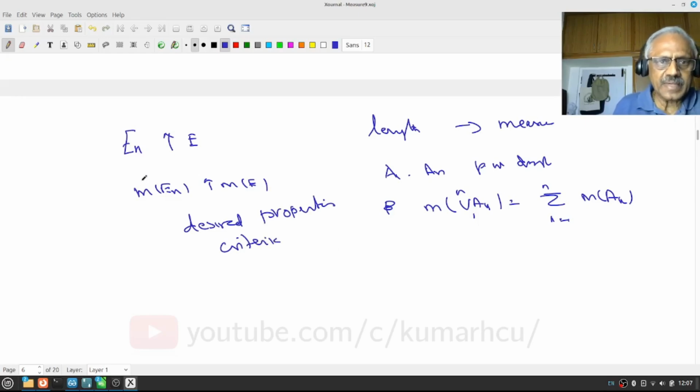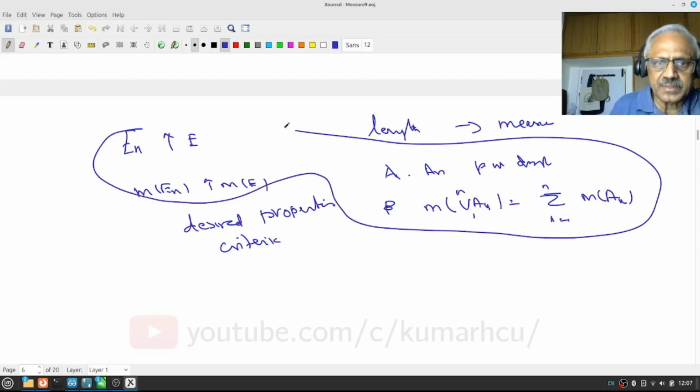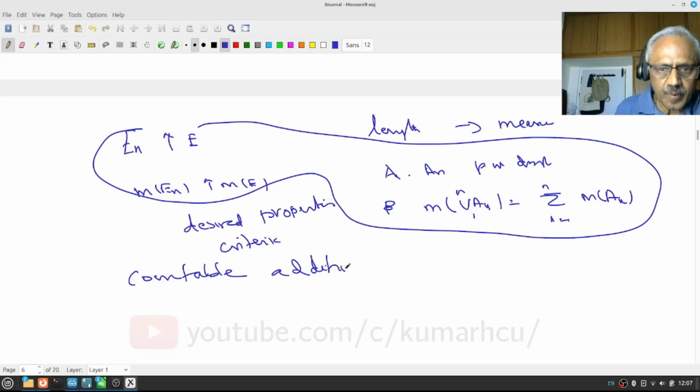In fact, at the time I said these two conditions can actually be replaced by what we call countable additivity. This is important, because most of the area of geometric figures from ancient times was computed by means of exhaustion.